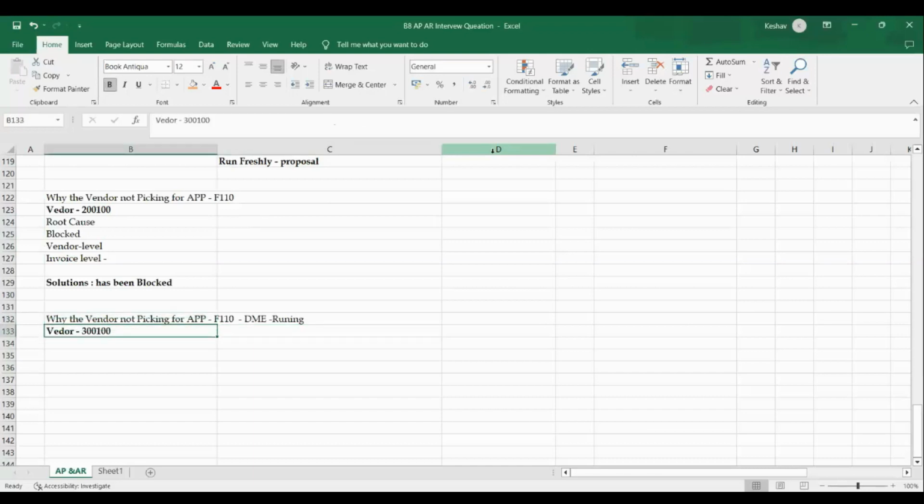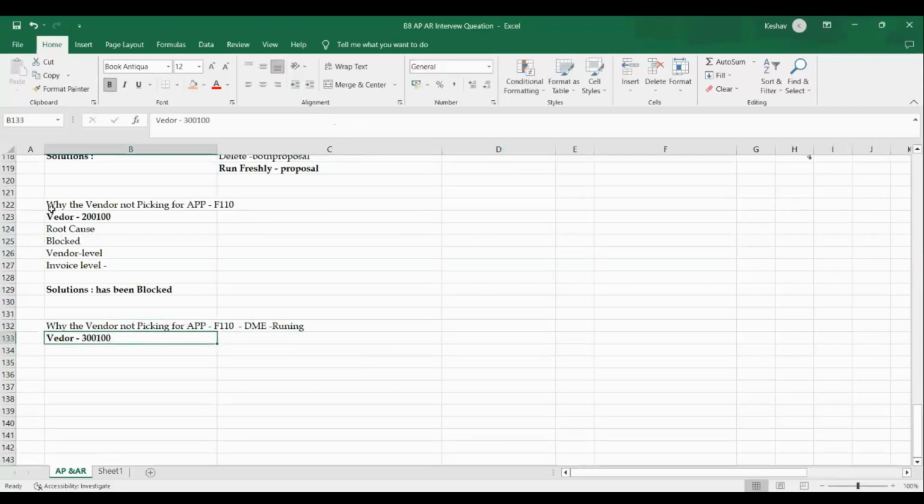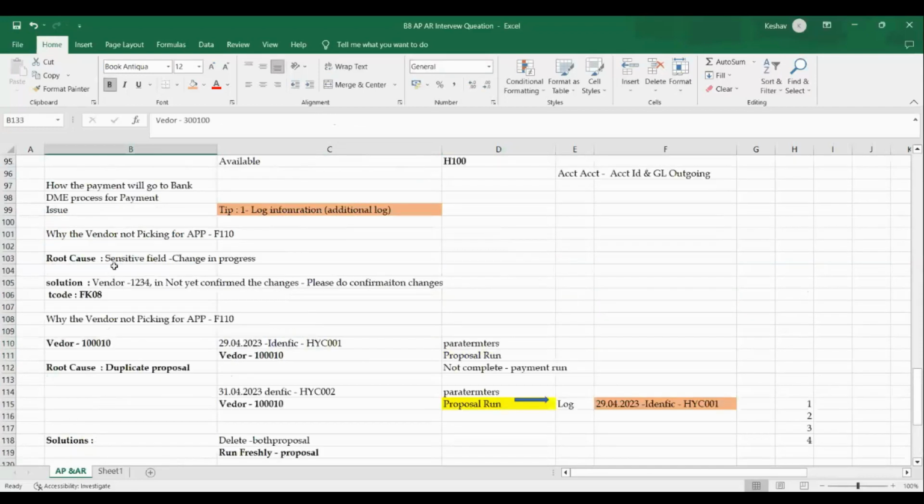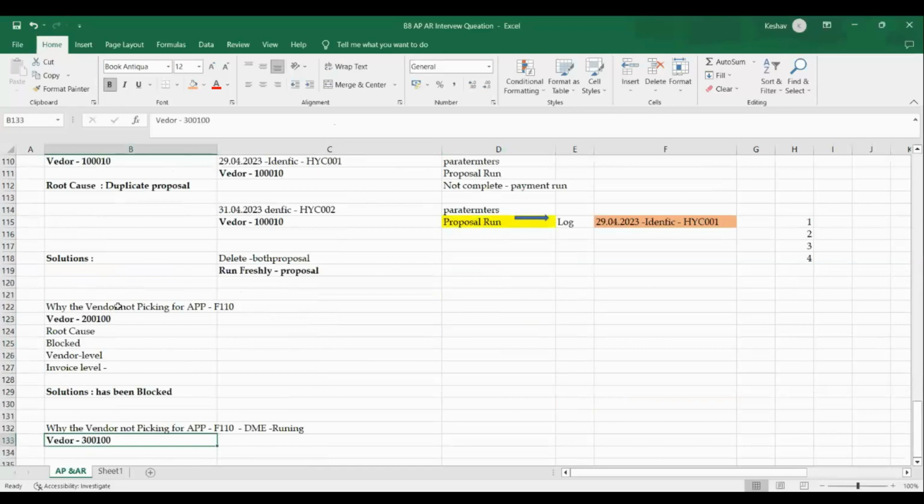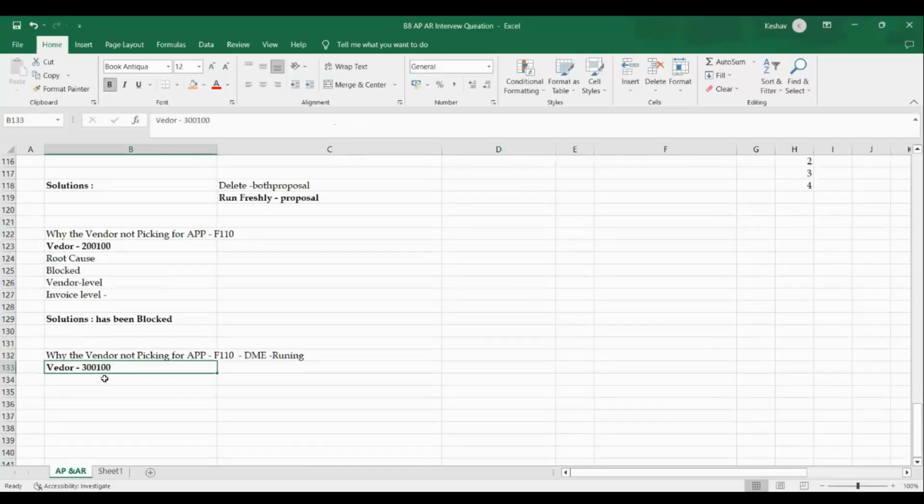The root cause I'm finding out is why it is not picking the vendor. I'm verifying. As per my experience, all the 3 issues we have shot out. What I'm doing is verifying whether the vendor is blocked or not, and whether the invoice level is blocked or not. It is very clear. How am I verifying this? Either I go directly to the log or I verify in this manner. As per my experience, I verify whether it is blocking or not, vendor level or master level blocking.